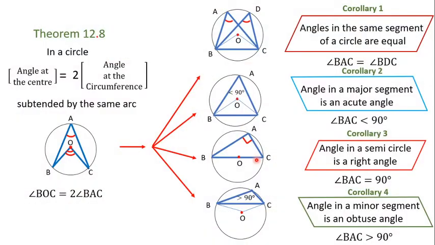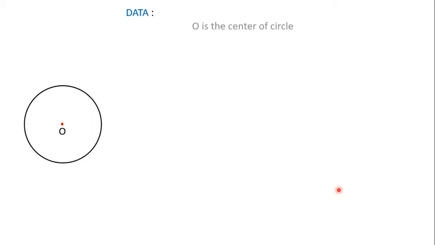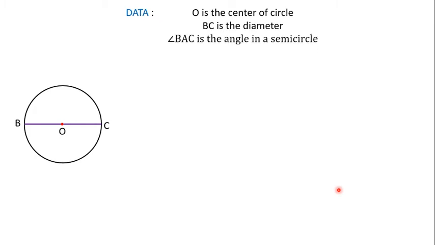For corollary number 3, I would like to discuss the proof from Euclid's Elements. Let's go to the next slide please. Here is a circle with center O. Let us write down the data. O is the center of the circle and BC is the diameter. Let us consider an angle in a semicircle like this. This is angle BAC, and we have to show that this angle is 90 degrees. We already proved this, but from Euclid's Elements there is another excellent proof that we shall try to understand now.